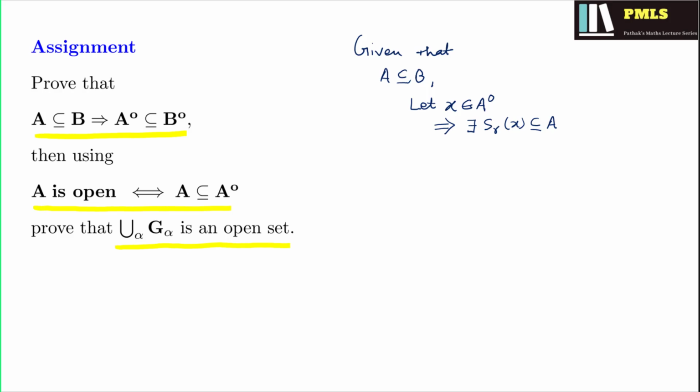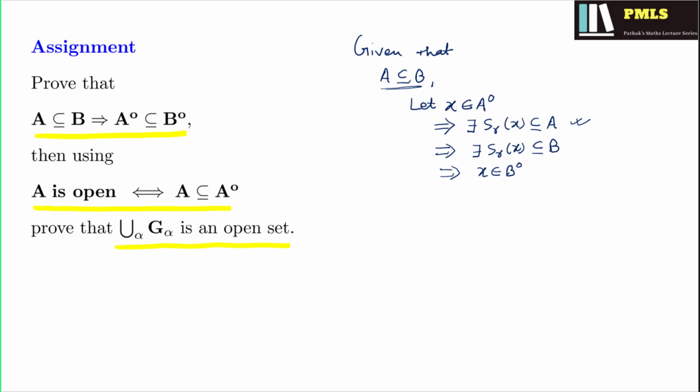If you are not aware of interior point, you can go to my video on interior point and see the definition. So if x belongs to A interior, it simply means that you have an open sphere S(r, x) which is a subset of A. Now because A is a subset of B, very easily you can see that this S(r, x) also becomes a subset of B, and eventually we find that x belongs to B interior.